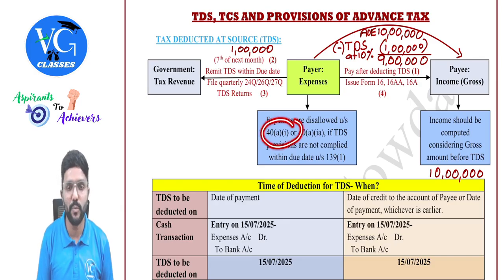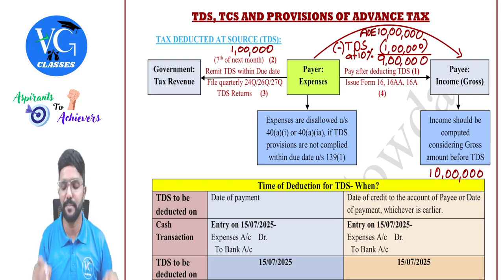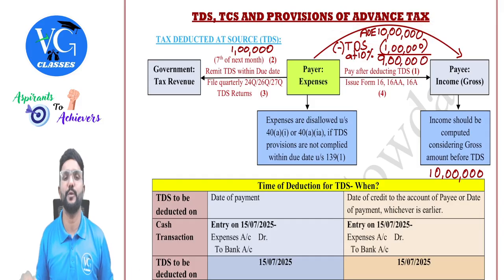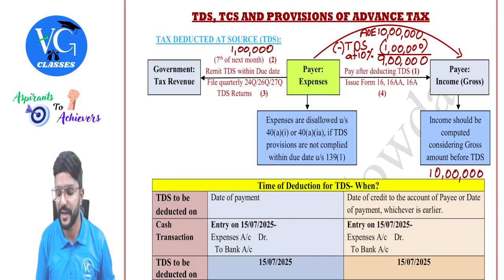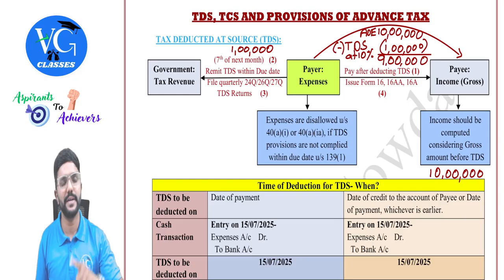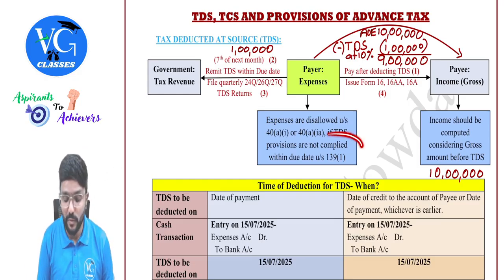As per section 40A1, where the payment is made outside India or for a foreign company or to a non-resident, if TDS is not deducted or deducted but not remitted, 100% of the expenses will be disallowed. Whereas as per section 40A1A, if the payment is made to a resident payee and if TDS is not deducted or deducted but not remitted to the government, and not remitted to the government within what time?